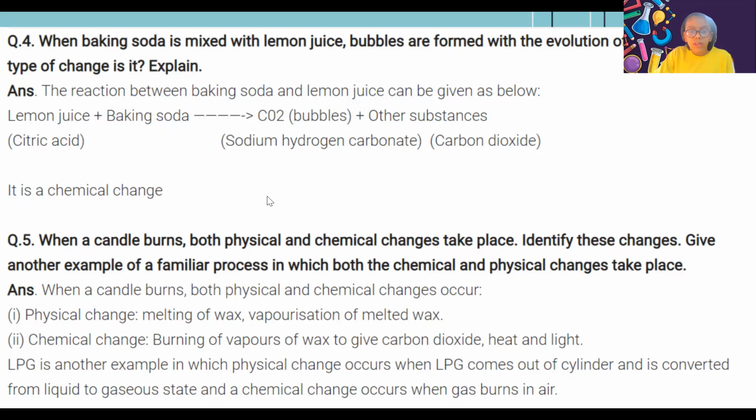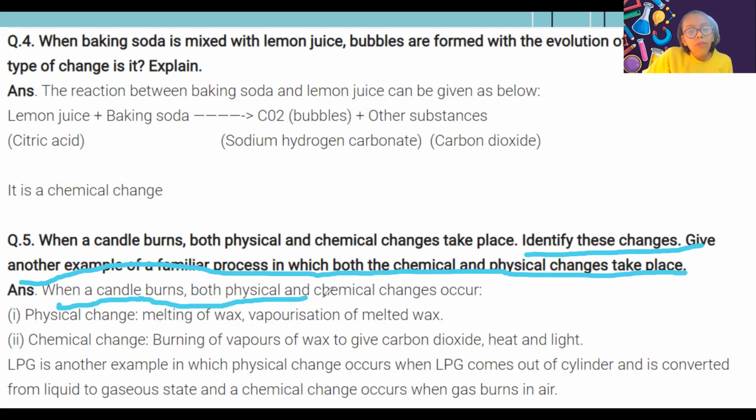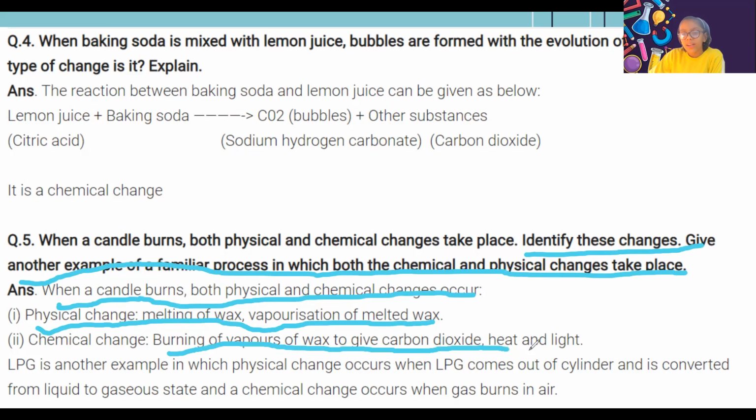So the next question is, when a candle burns, both physical and chemical change take place. Identify these changes. Give another example of a familiar process in which both chemical and physical change take place. Yes, it's true. Physical change: melting of wax, which can be converted into wax again. So it is a physical change. Chemical change: burning of vapors of wax to give carbon dioxide, heat and light.